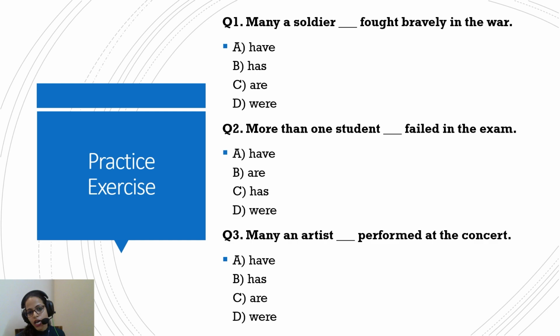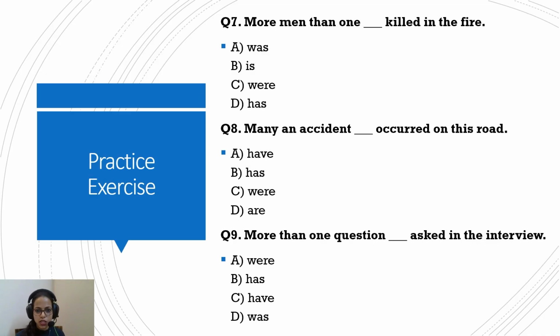Many a soldier dash fought bravely in the war. So many a soldier, again, many a is always singular, soldier is singular. Many a soldier has fought bravely in the war. More than one student, more than one is always singular, one student singular. More than one student has failed in the exam. Many an artist dash performed at the concert. Many an artist is also singular. Many an artist has performed at the concert.